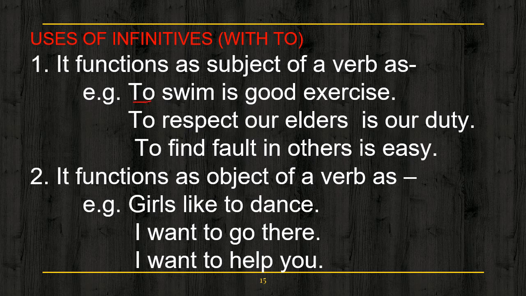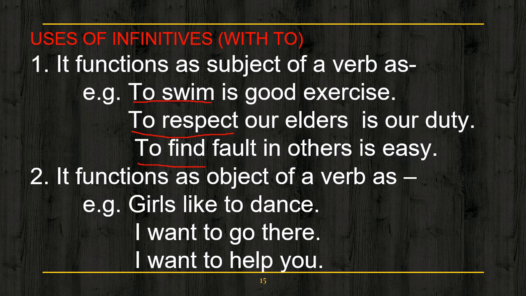Now in this sentence, to swim is working as a subject. So the infinitive with to works as a subject in the sentence also. To respect our elders is our duty. To respect is an infinitive which is working as subject. To find fault in others is easy. To find is an infinitive which is working as subject.